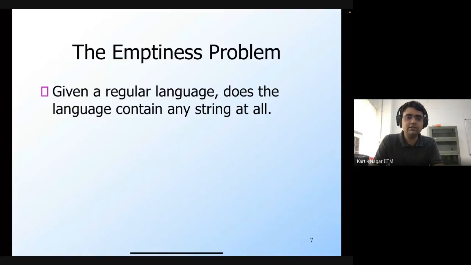Of course, one way to do this would be, if you're given a DFA, to simply run the DFA on all possible strings. But that's not a procedure, because that's not an algorithm: there are an infinite number of strings and you can't run the DFA on an infinite number of strings. So we need a finite step procedure, one that can terminate in a finite number of steps in order to find out whether or not the language has any string. So how would you do this? Any suggestions?